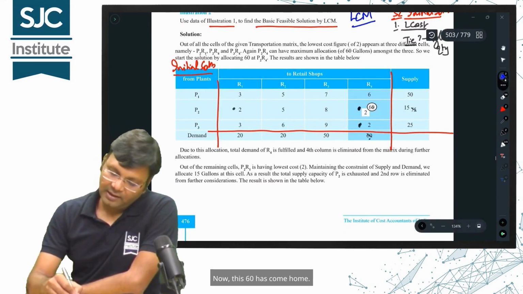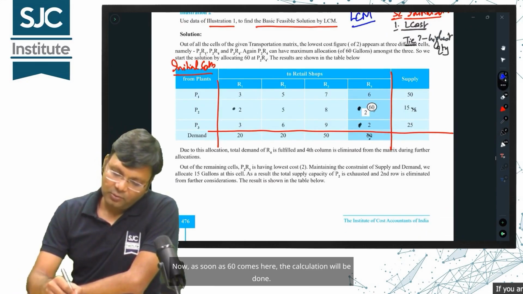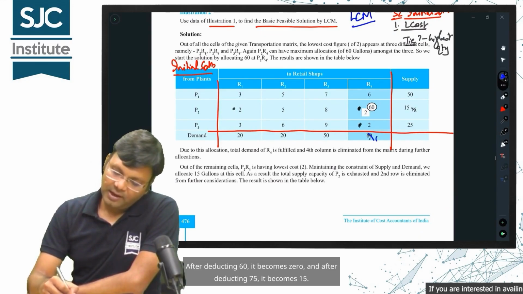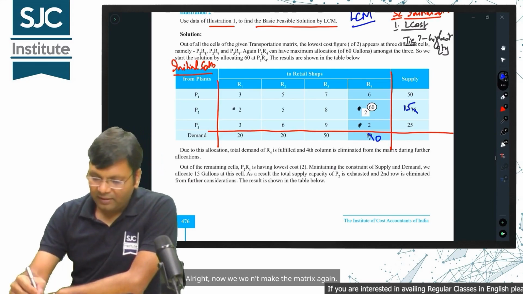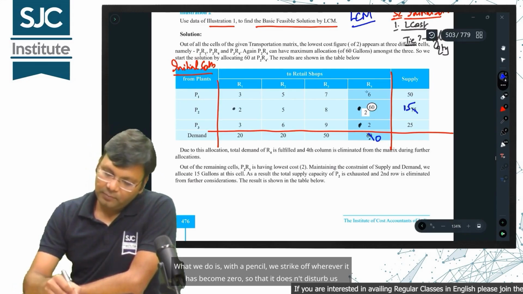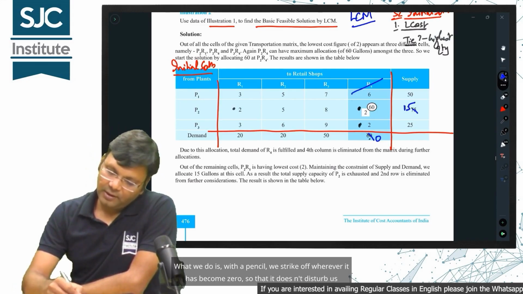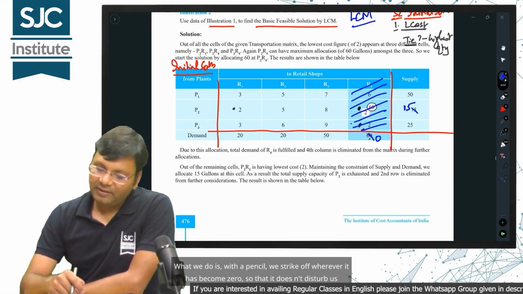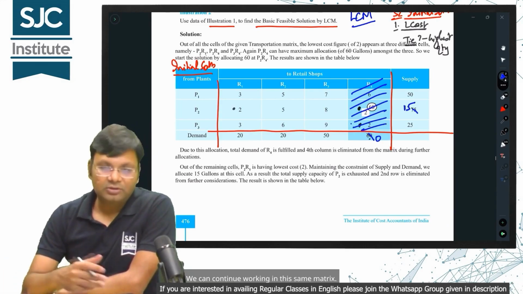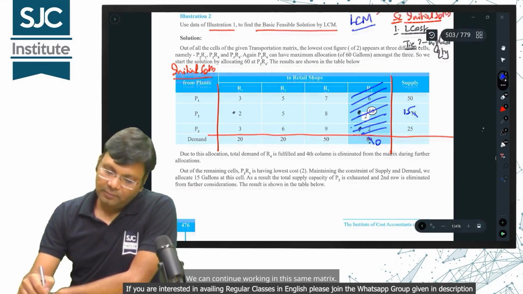Now, this 60 has come home. As soon as 60 comes here, the calculation will be done. After deducting 60, it becomes 0, and after deducting 75, it becomes 15. Now we won't make the matrix again. What we do is, with a pencil, we strike off wherever it has become 0, so that it doesn't disturb us anymore. We can continue working in this same matrix.